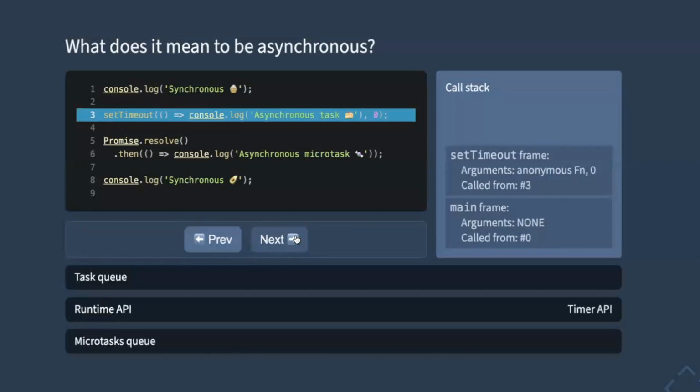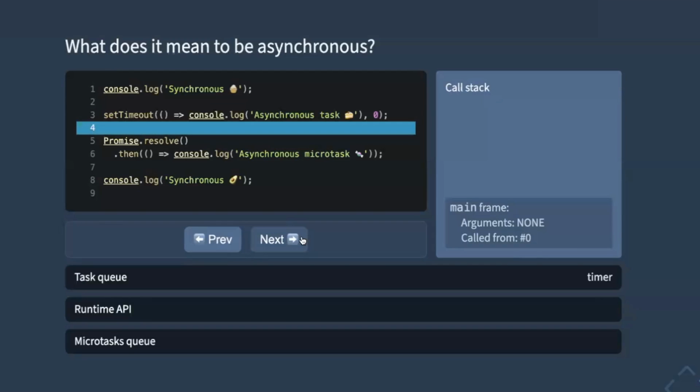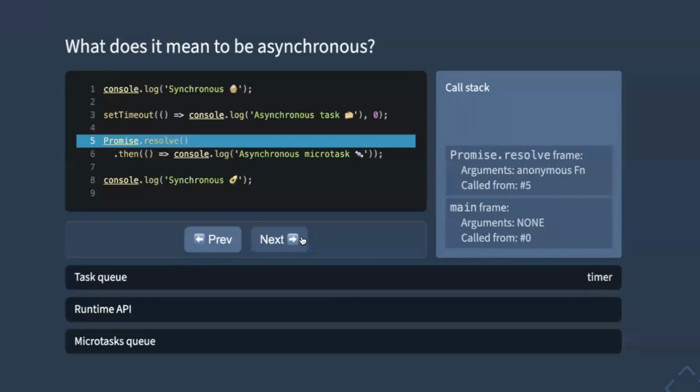And we call the runtime API timer API that will run this function for us, but it doesn't happen immediately. So the runtime API puts a task onto the queue for us after 0 milliseconds have passed, because that's what we wanted. But we don't execute this immediately because we still haven't finished our first task, which is this 9 lines long file. So we proceed and go to the promise resolve.